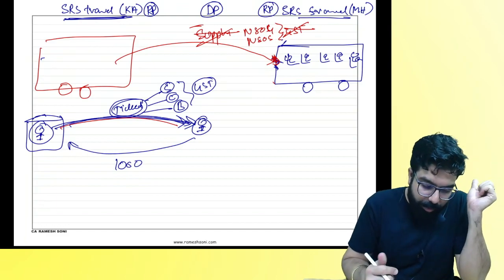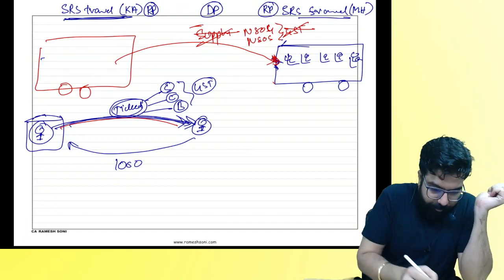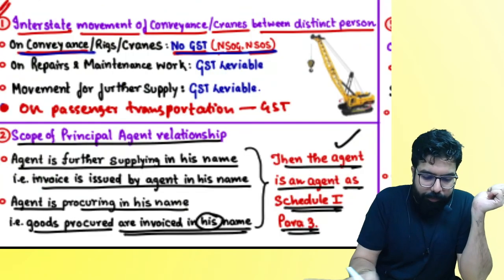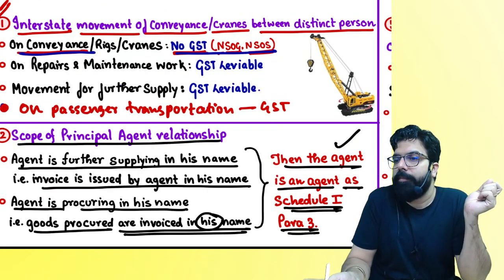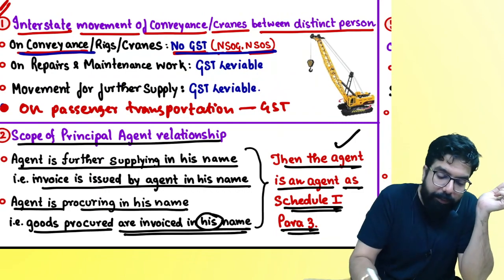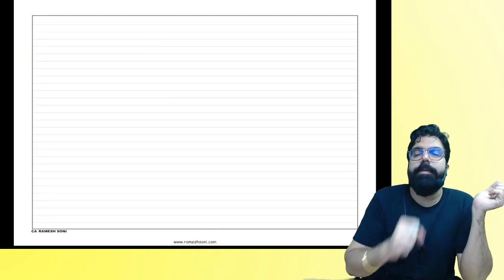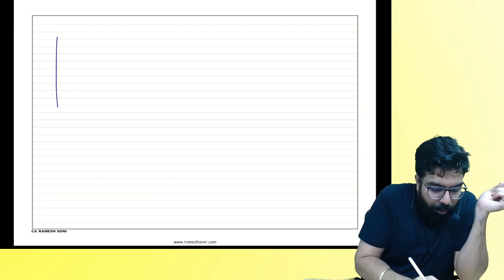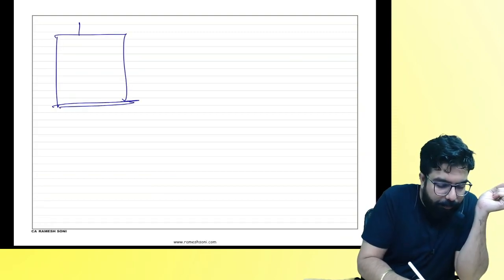Chalo. Tell me one thing. Done writing? Done? Chalo. Everyone over here now. Tell me one thing. You know, Tata makes buses also.